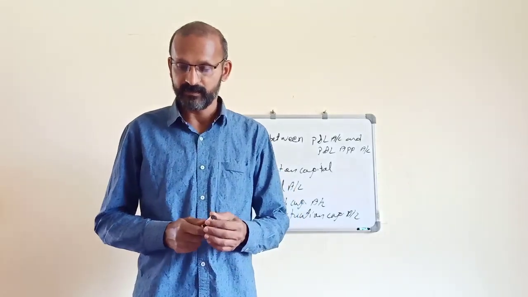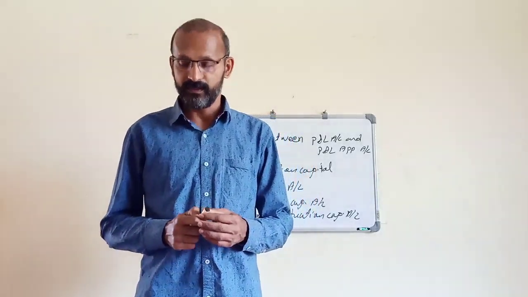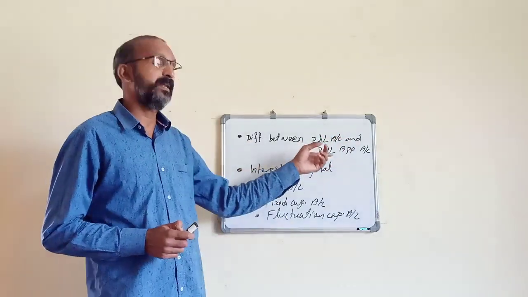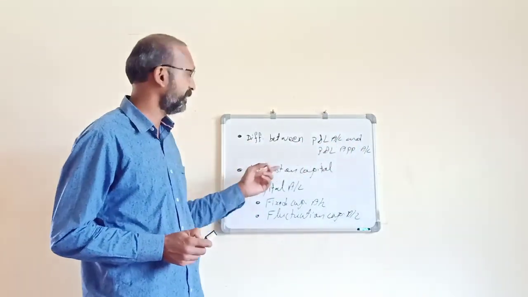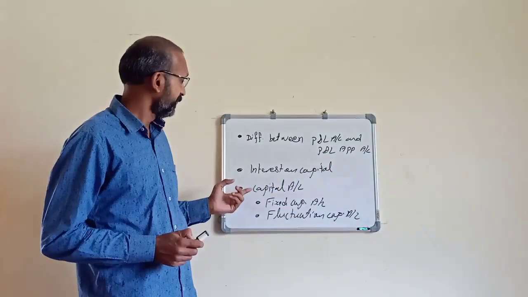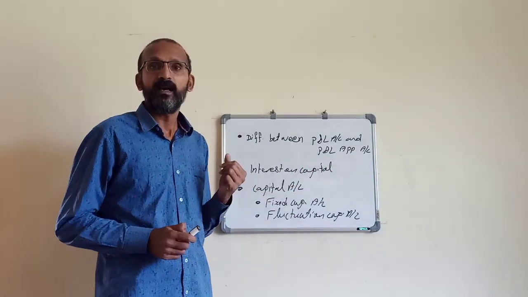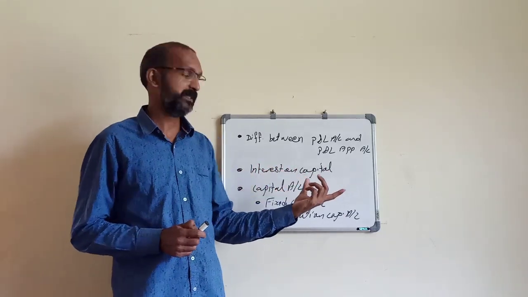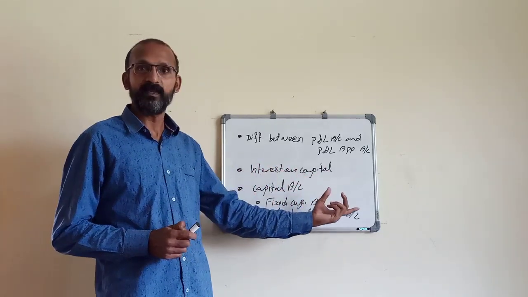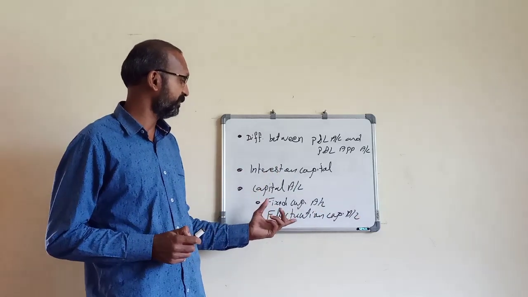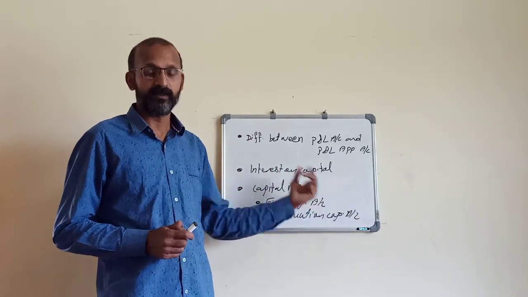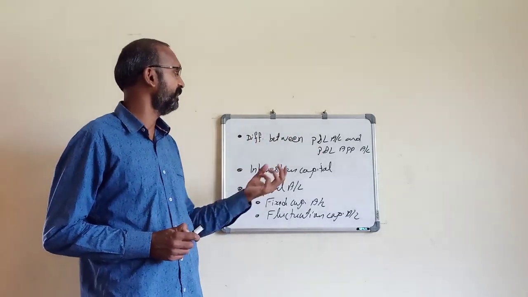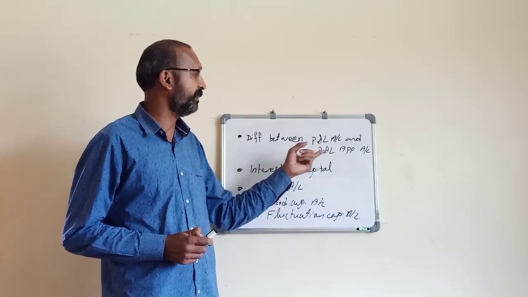In this session, we are discussing the difference between profit and loss account and profit and loss appropriation account, interest on capital, and capital account. In the capital account, there are two methods. The first method is the fixed capital account method, and the second one is the fluctuating capital account. First of all, we have to discuss the difference between profit and loss account and the profit and loss appropriation account.